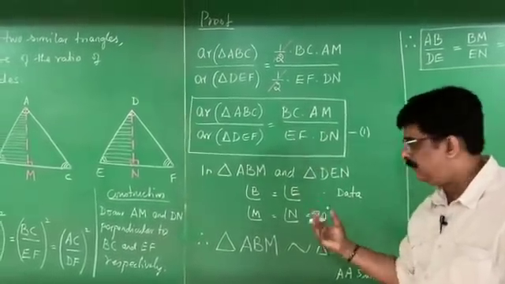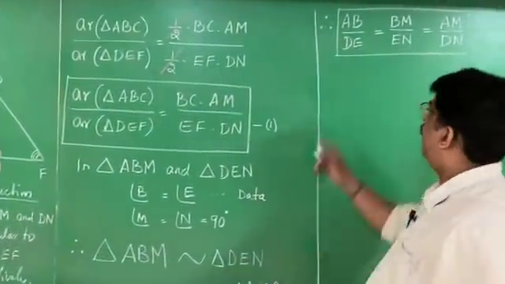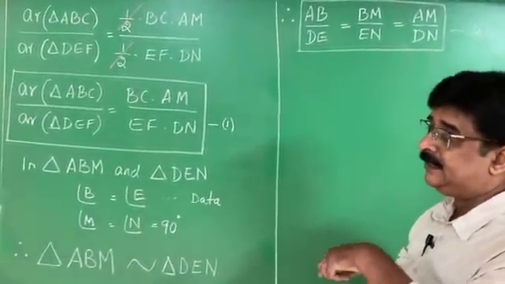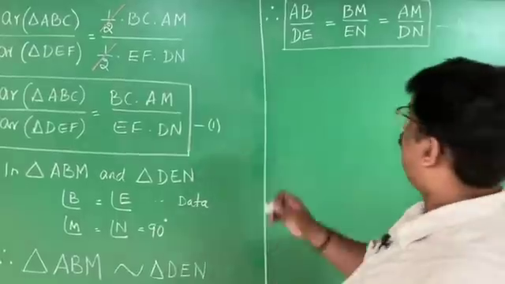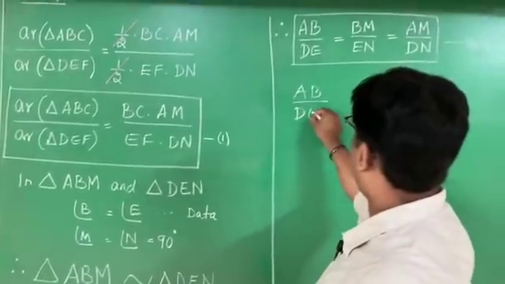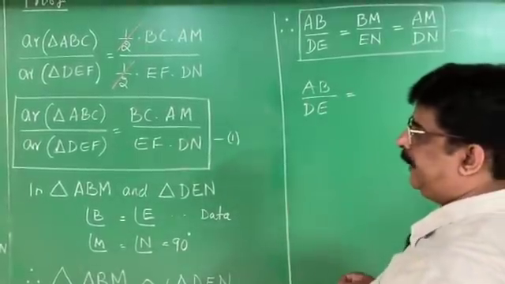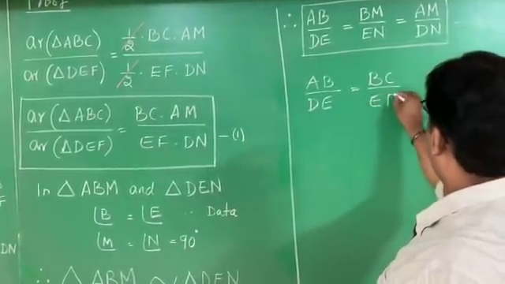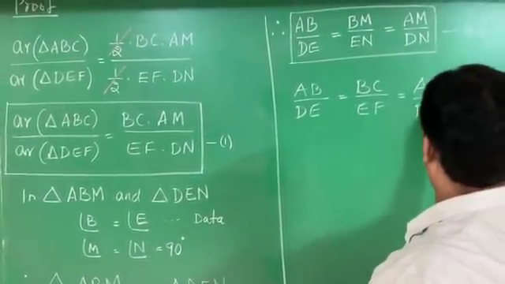I can select this side also, and then I prove that these two triangles are similar by AAA similarity criterion. I got the ratio. Now I take the ratio which is known in the data. In the data there is one ratio. What is that ratio? That is AB by DE. You have to see the data, you can easily understand. That is the ratio of the given triangles: AB by DE is equal to BC by EF, which is equal to AC by DF.